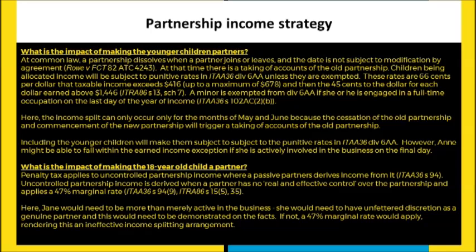And so here, the 18-year-old that the 2 parents were contemplating putting into the partnership would have to be more than a mere spectator. She would have to actively be involved in the business and not be wholly under the, I guess, the dominion of the parents. That she wouldn't necessarily just follow exactly what they said. Because if she does just sit passively in the partnership, this 47% marginal rate will apply.